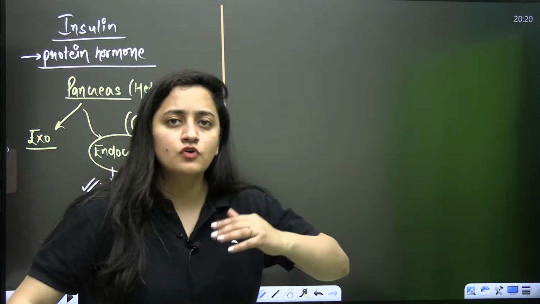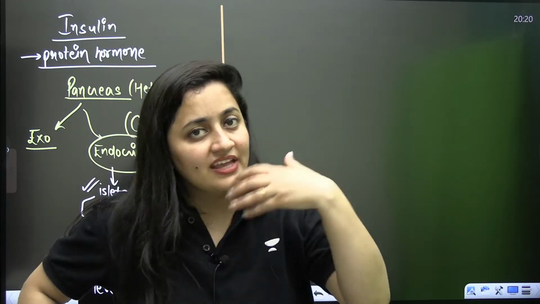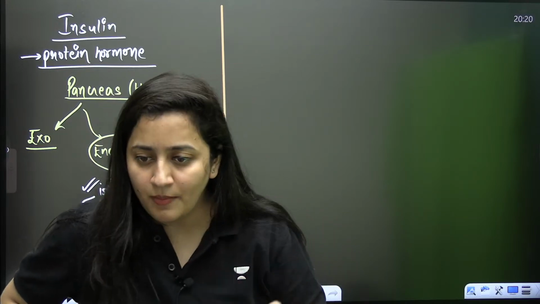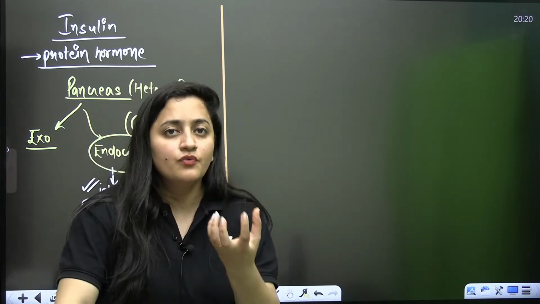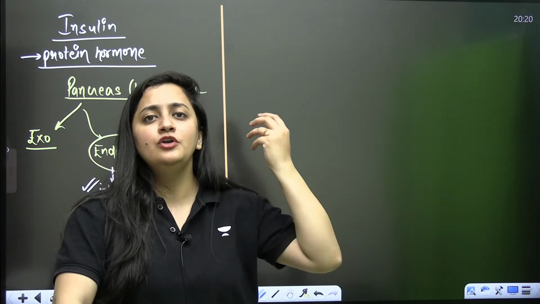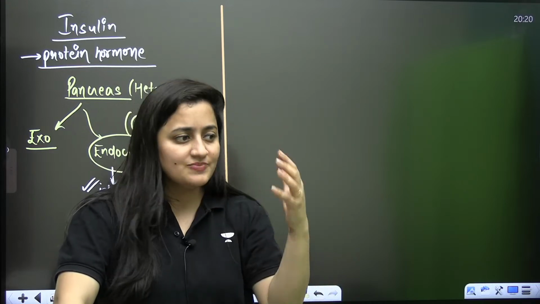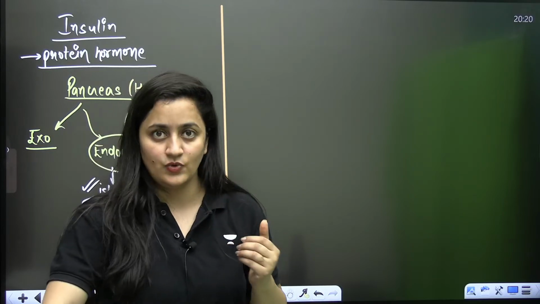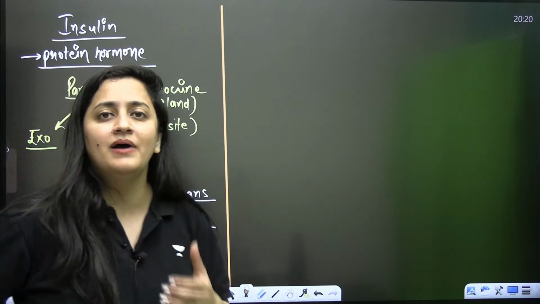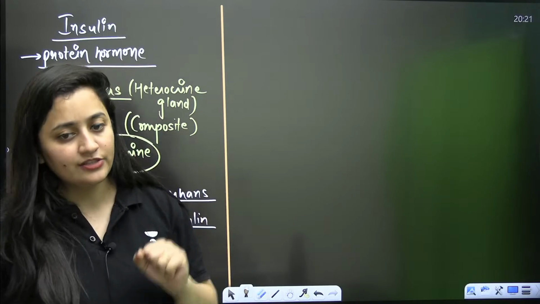And for the excess glucose, what will that insulin do? Insulin will act on the liver cells and on the fat cells. Liver cells, you know, are hepatocytes. When insulin is released, it will increase the uptake of glucose by the liver cells and by the fat cells as well. So the excess sugar present in the blood will be consumed by the liver cells. Basically, glucose will be converted to glycogen. So that's how insulin works.